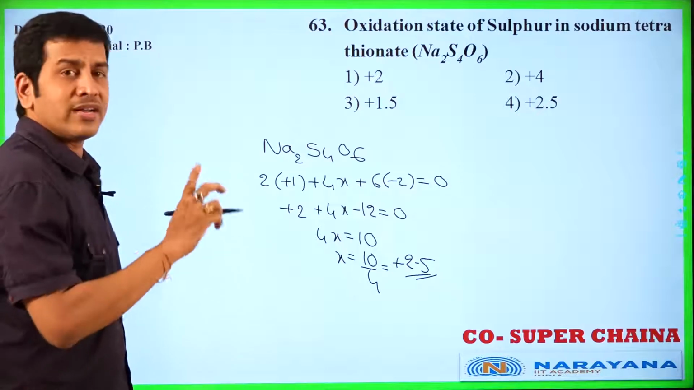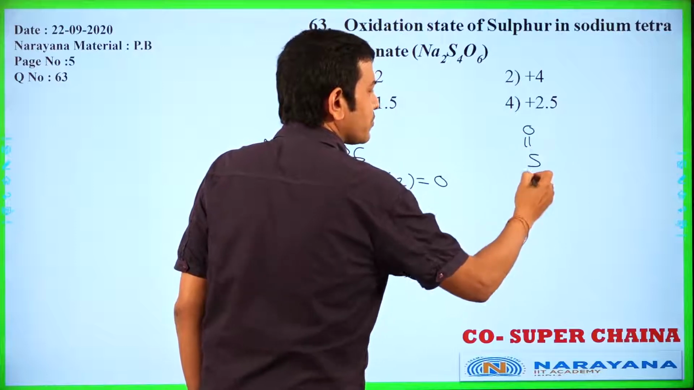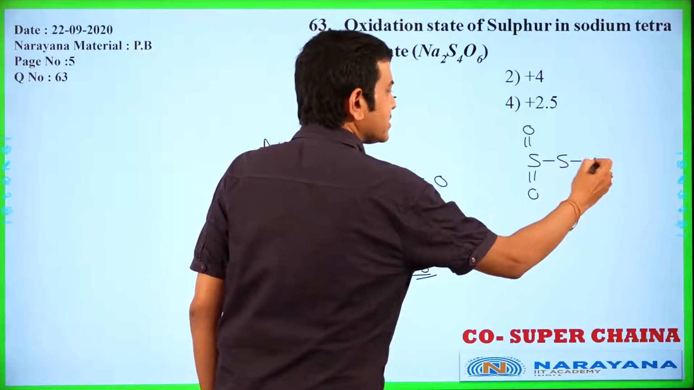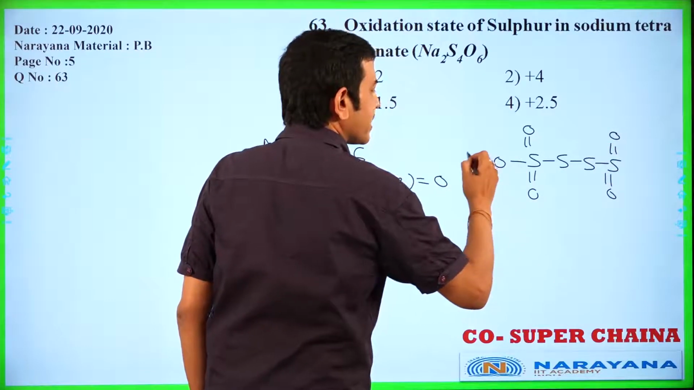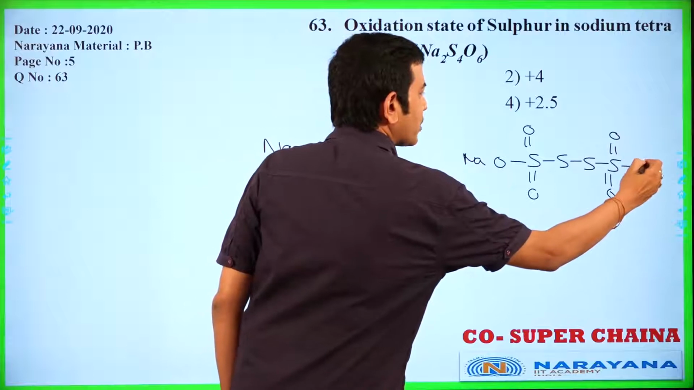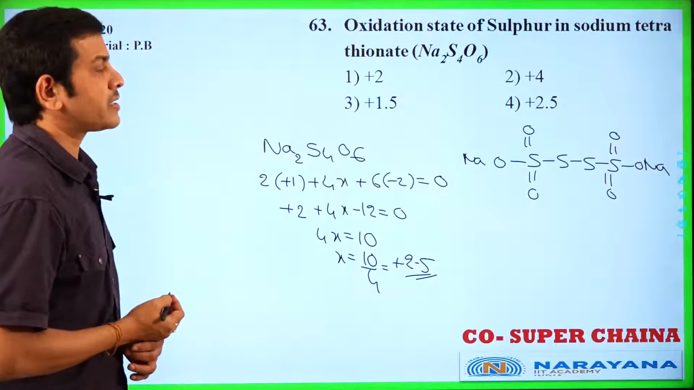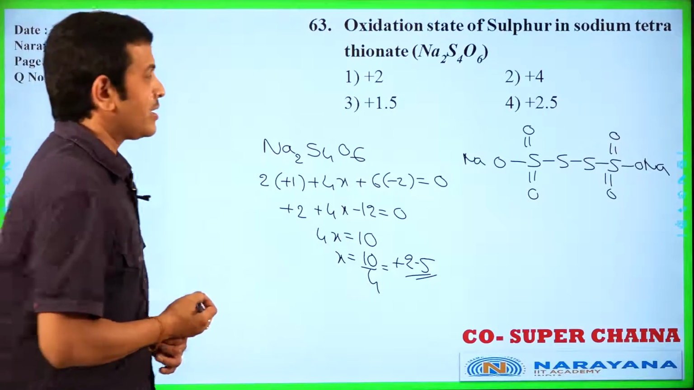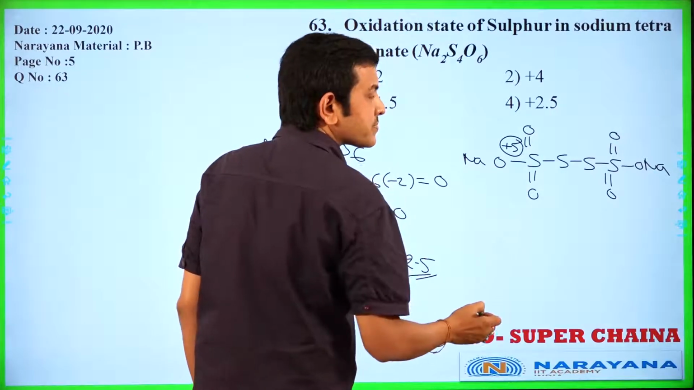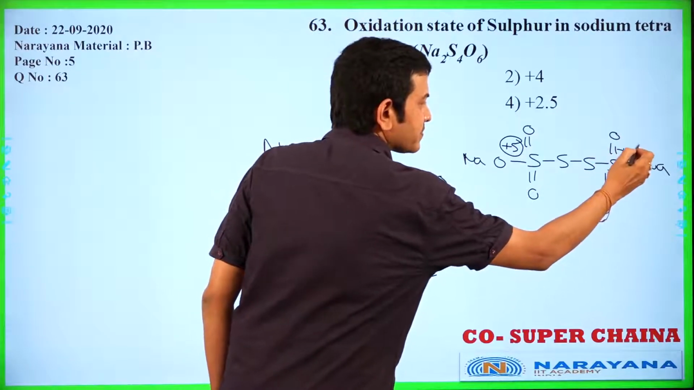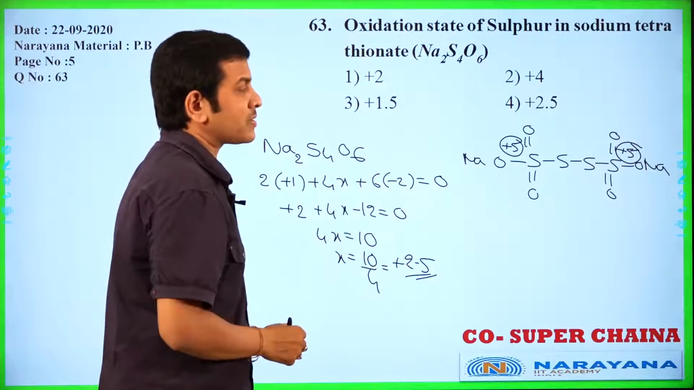In the structure, actually 2 different kinds of sulfurs are present. S double bond O, single bond S, single bond S, S double bond O, single bond ONa, single bond ONa. That is the structure of sodium tetrathionate. This sulfur oxidation number is plus 5. This sulfur oxidation number is plus 5. Both are having the same kind of environment. Okay, plus 5 oxidation number.